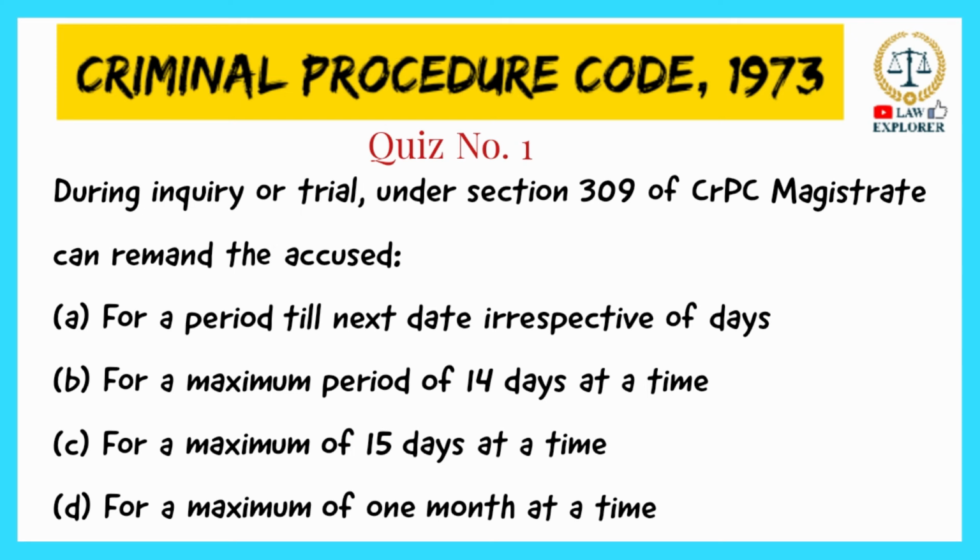For a maximum of 15 days at a time. So option C is the right answer. Section 309 is titled power to postpone or adjourn proceedings.